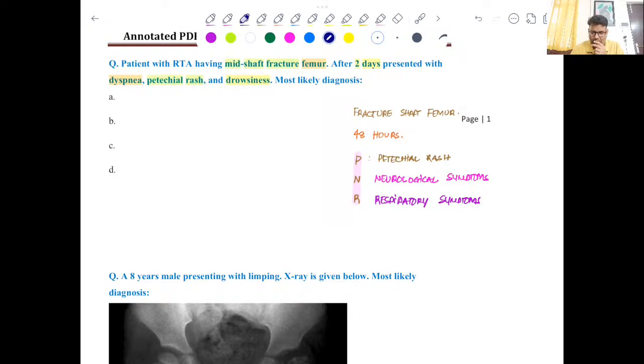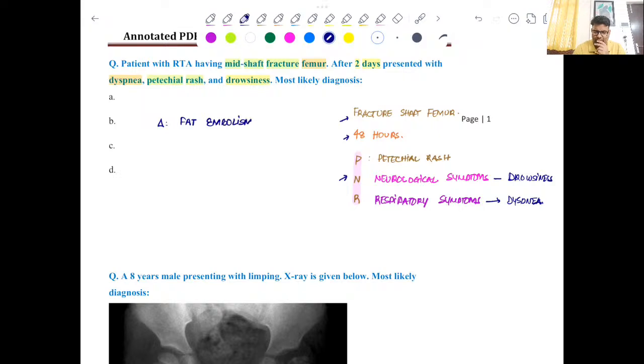We see there is a respiratory symptom in the form of dyspnea, then neurological in the form of drowsiness, and obviously petechial rash. So the moment you have fracture shaft femur 48 hours after the trauma and PNR, the answer would obviously be fat embolism.